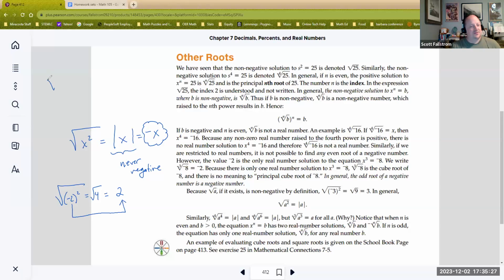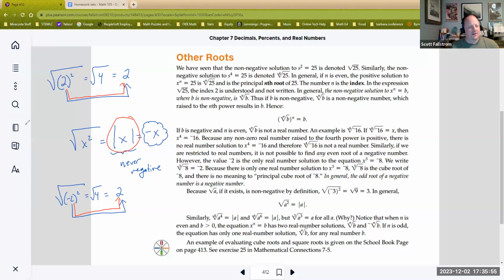However, if I had started with the square root of +2 squared, that would also be the principal square root of 4, and the principal square root of 4 is 2. So in this case, they actually do match. So we needed something mathematically that will match when it's positive and be the opposite when it's negative. And that's why you'll see the absolute value here, because the absolute value does exactly that.